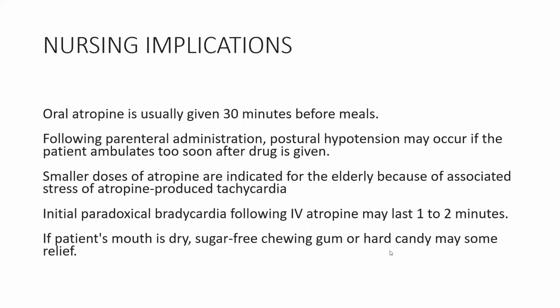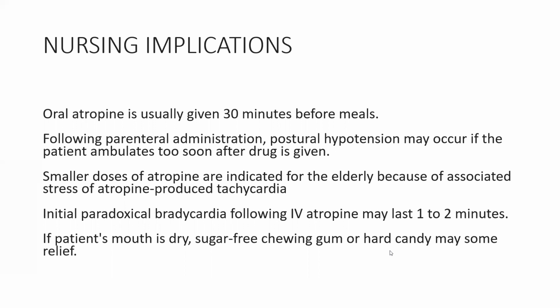Oral atropine is usually given 30 minutes before meals. Following parenteral administration, postural hypotension develops if the patient ambulates too soon after the drug is given. For elderly patients, we should give small doses of atropine because of atropine-induced tachycardia.